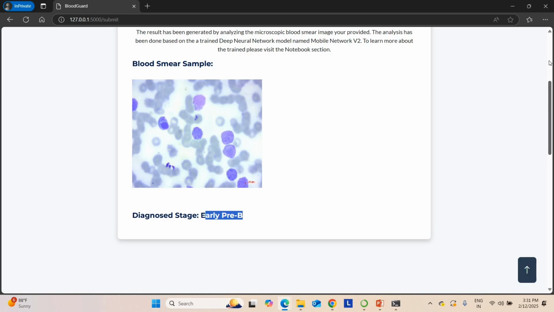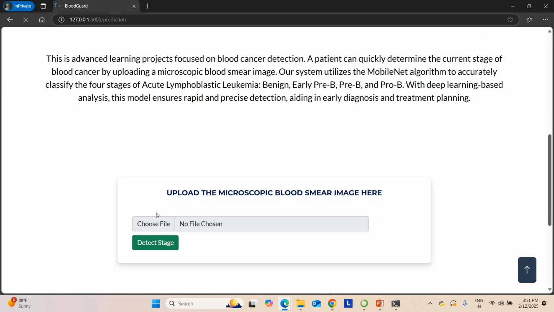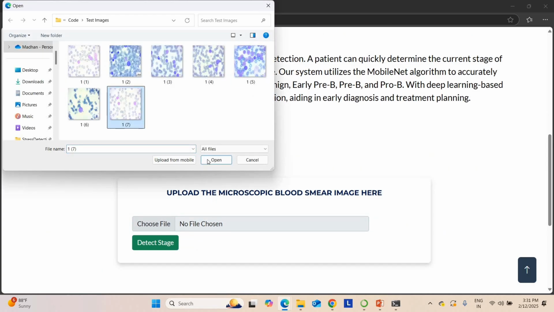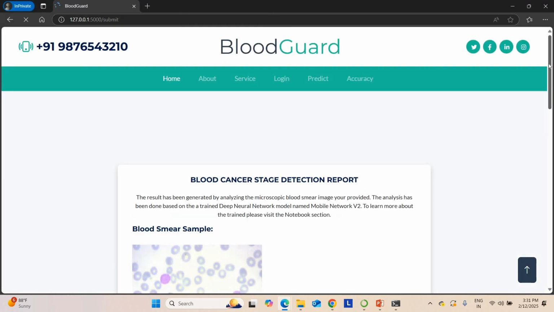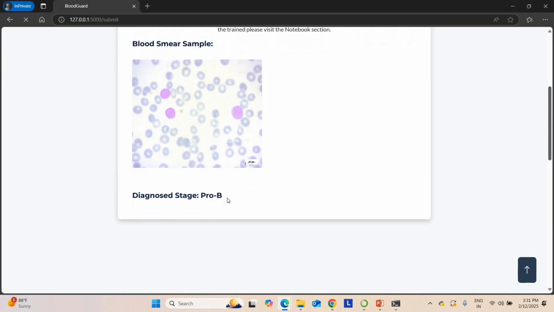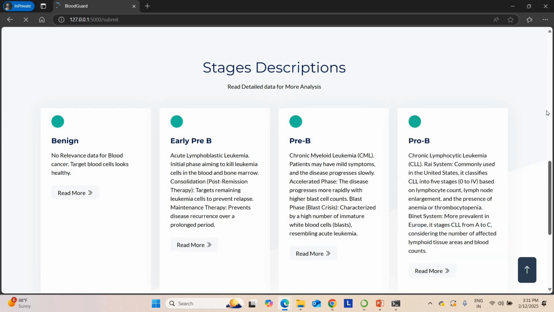So I'm uploading one more image for testing. I'm going to check any other image. So now I'm going to use this one. Just click detect stage. So I got the results. Go to the results. You are having pro B. So pro B again is a last stage. You are in the last stage.